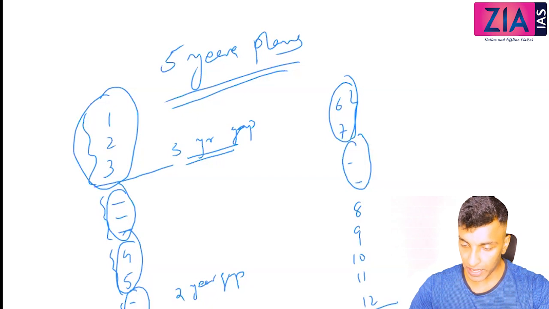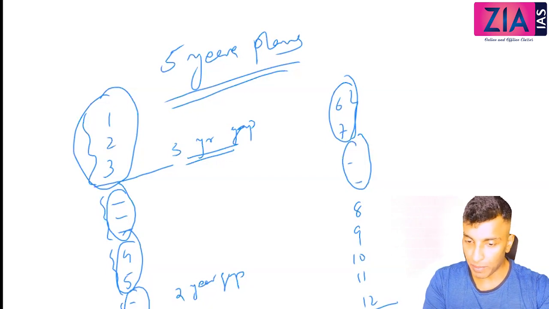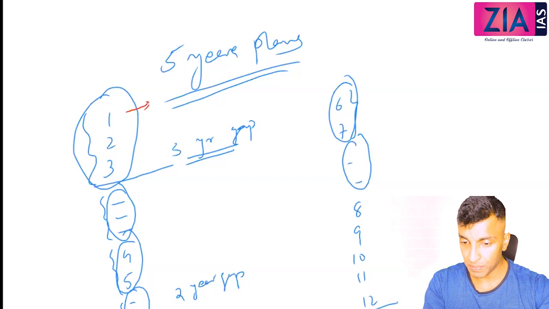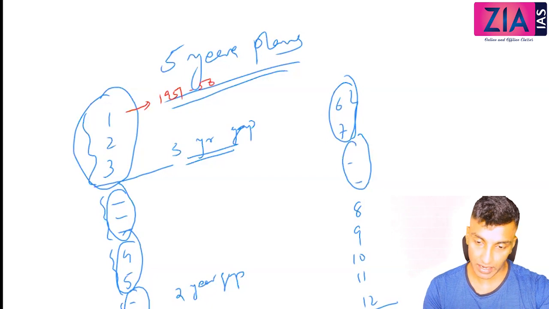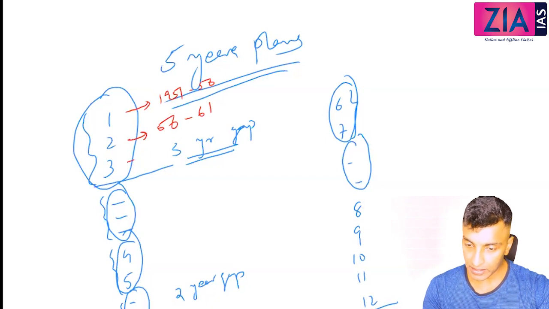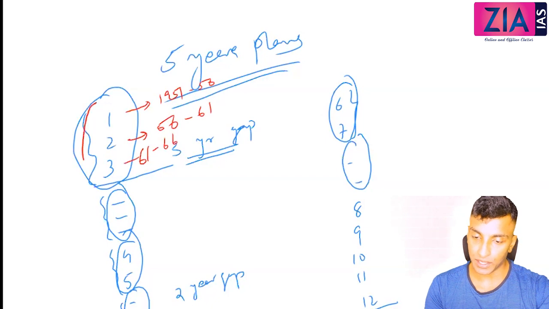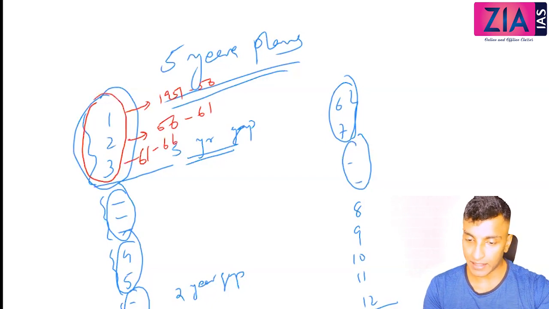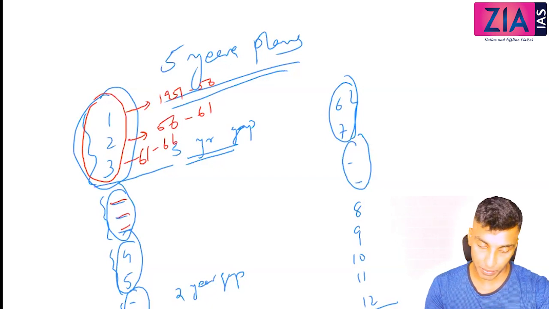First 3 plans. In 1950 the Planning Commission was established. So in 1951 the first plan, 1951 to 56, that's the 5-year. Second plan, if you see, 56 to 61. Third will be 61 to 66. So these are the first 3 5-year plans, and then you have a 3-year gap.